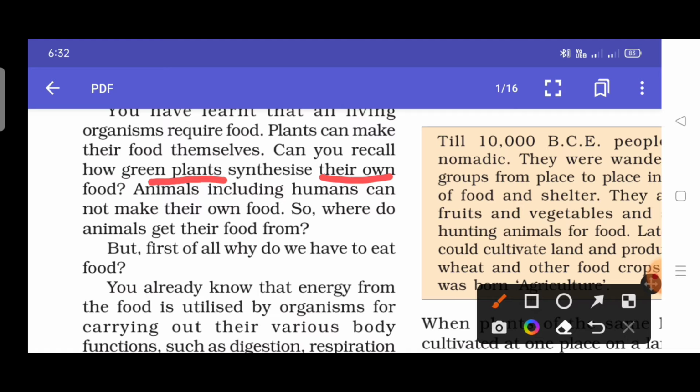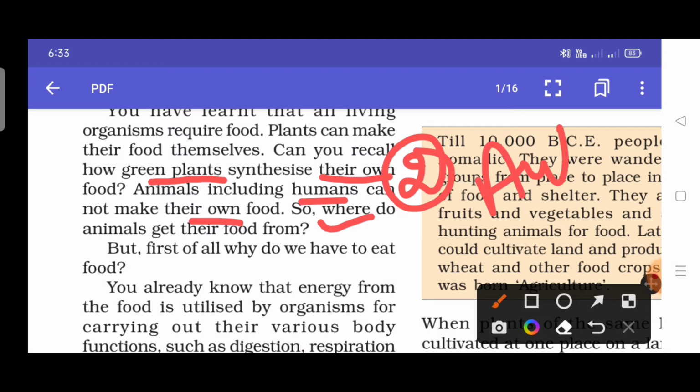Animals, including humans, cannot make their own food, so where do the animals get their food from? As we know, nutrition is the process of taking nutrients for body growth and development, and the mode of nutrition is of two types. First one is autotrophic nutrition, second one is heterotrophic nutrition.